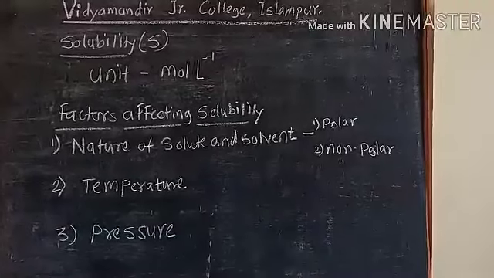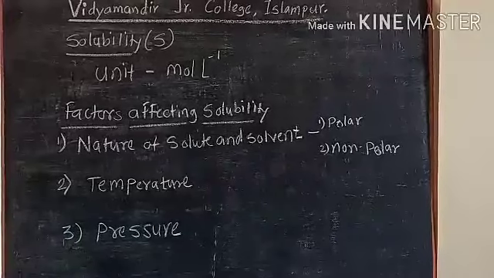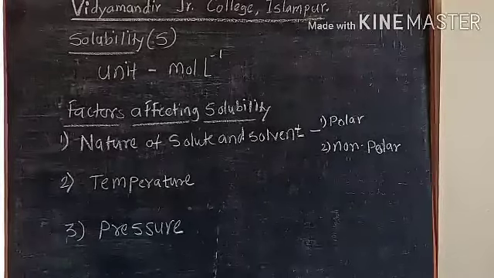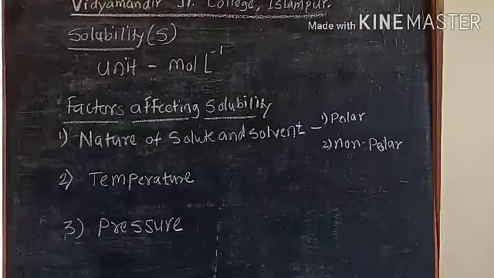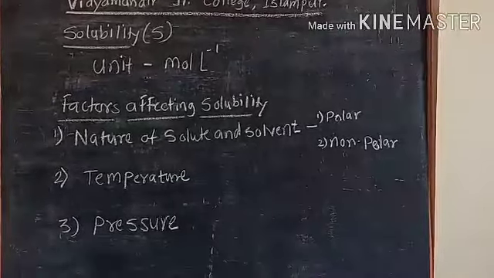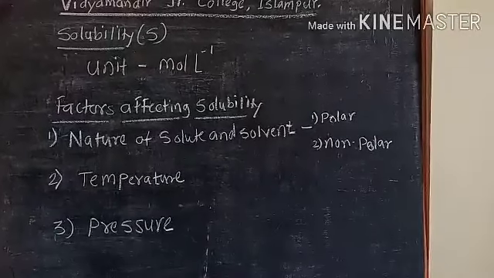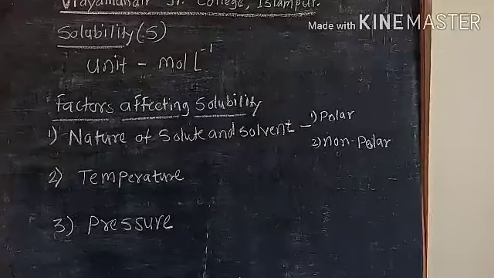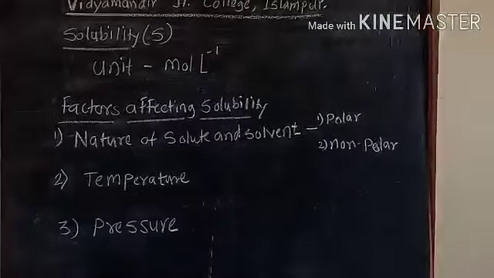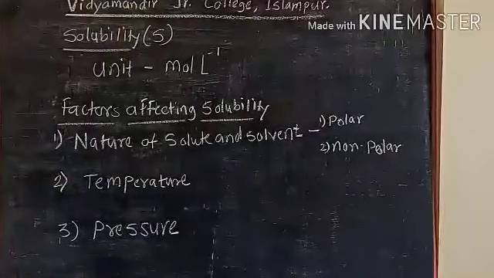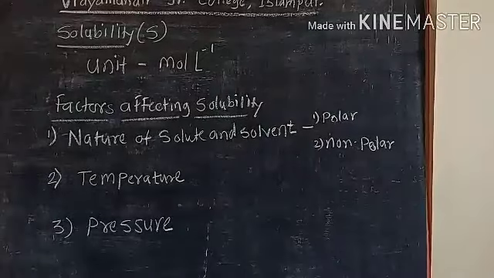Nature of the solute and solvent means that compounds which have similar chemical characters are more readily soluble in each other than those with different chemical characters. Generally, a polar solvent and a polar solute can dissolve in each other because there are interacting forces between solvent and solute that are similar.